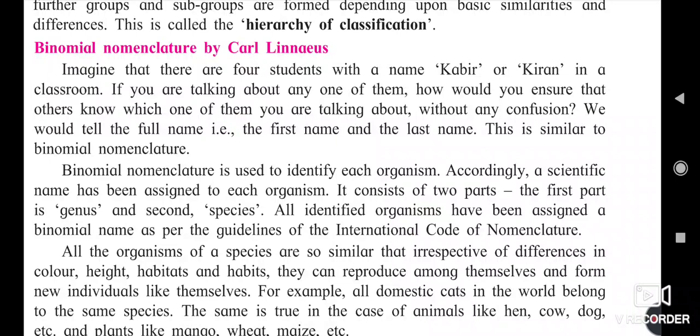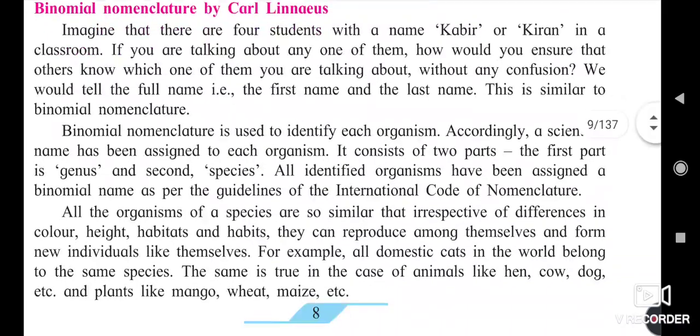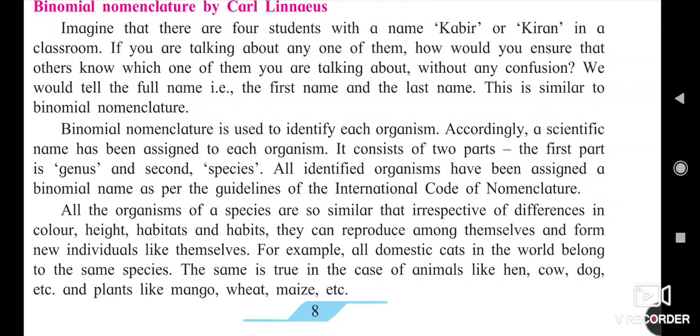This is similar to binomial nomenclature. Binomial nomenclature is used to identify each organism. Accordingly, a scientific name has been assigned to each organism. It consists of two parts: the first part genus and the second species. All identified organisms have been assigned a binomial name as per the guidelines of the International Code of Nomenclature.